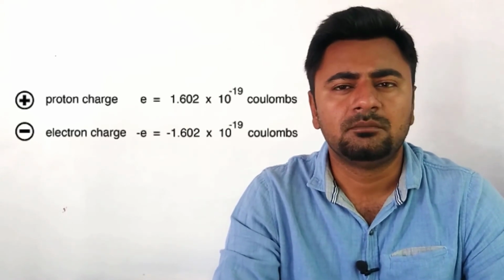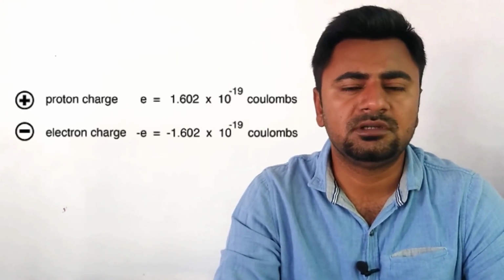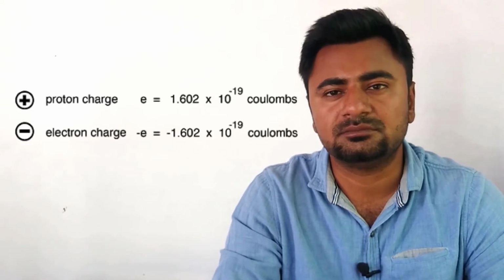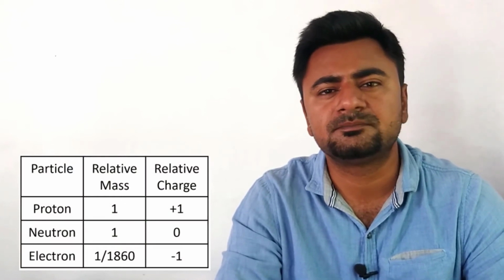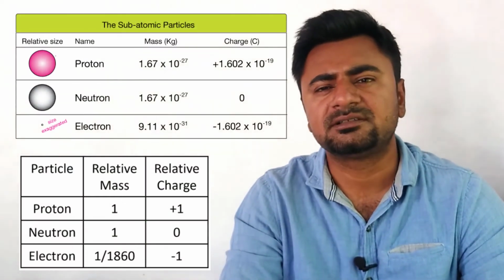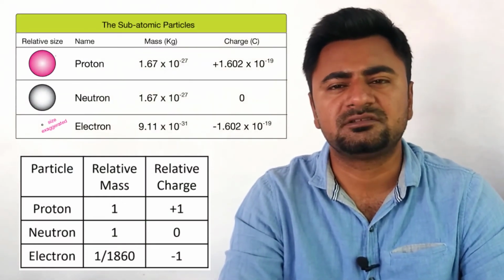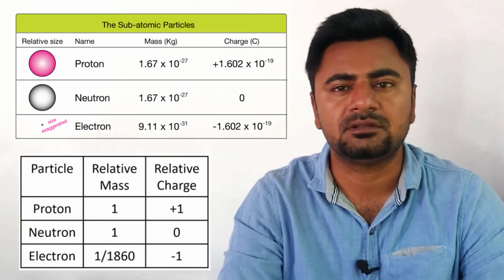For example, the charge on a single electron is minus 1.602 into 10 raised to power minus 19 coulombs. We therefore compare their masses and charges by using their relative charges and masses. Because of their relative masses and charges, these three particles behave differently in an electric field.